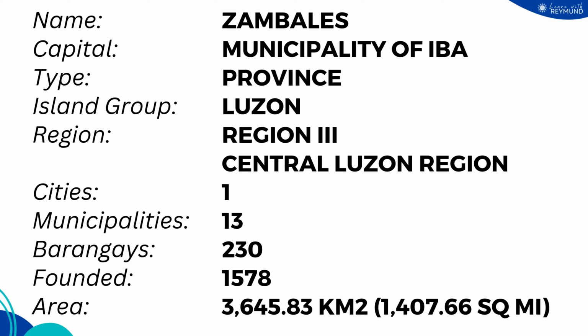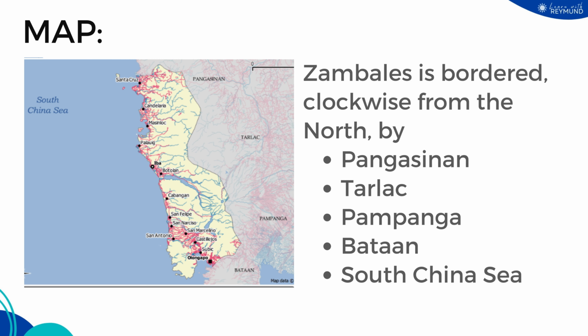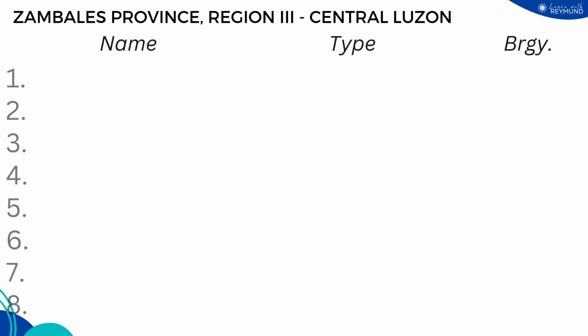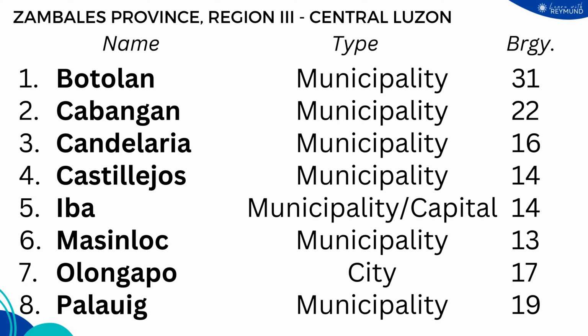It was founded in 1578. The total land area is 3,645.83 kilometers squared or 1,407.66 square miles. The province of Zambales is bordered clockwise from the north by Pangasinan, Tarlac, Pampanga, Bataan, and South China Sea. Here are the different municipalities and city comprising the province of Zambales in Region 3 or Central Luzon.